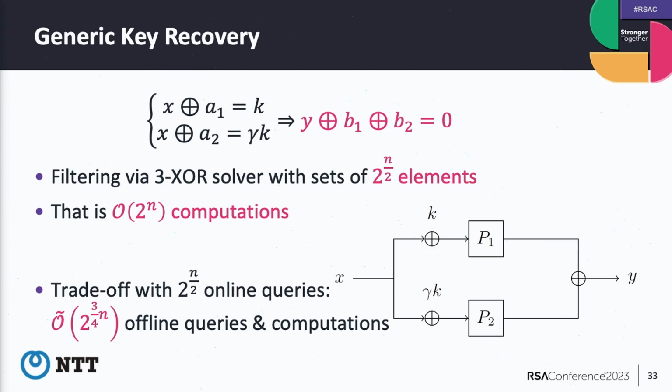But we have some trade-off attacks. The online query is birthday, but we query 2 to the 3n over 4 queries to P1 and P2 instead of 2 to the n over 2. Then we have another algorithm for solving the 3-sum problem, and this complexity is 2 to the 3n over 4. So the total complexity can be 2 to the 3n over 4.